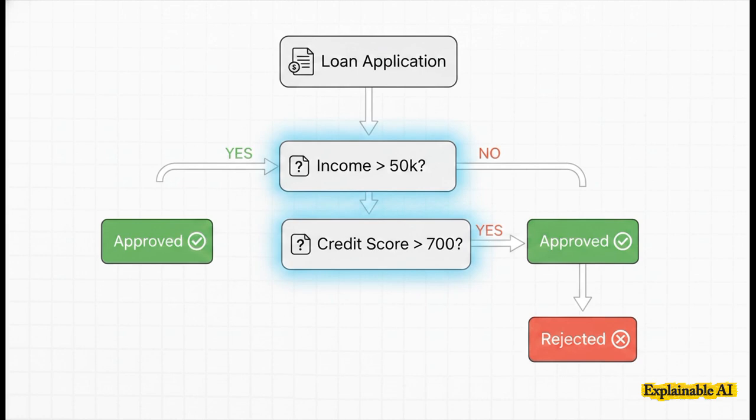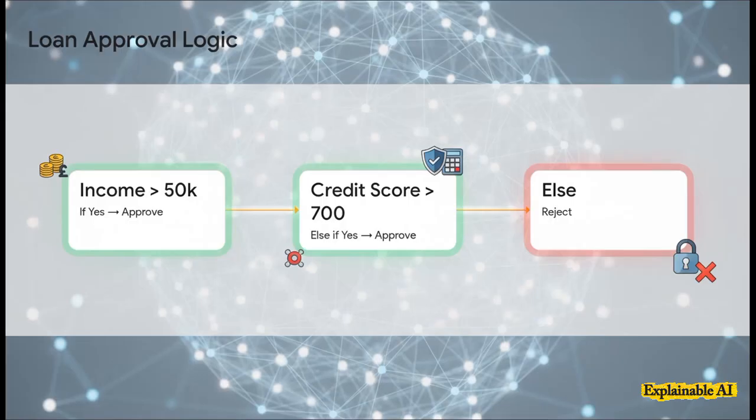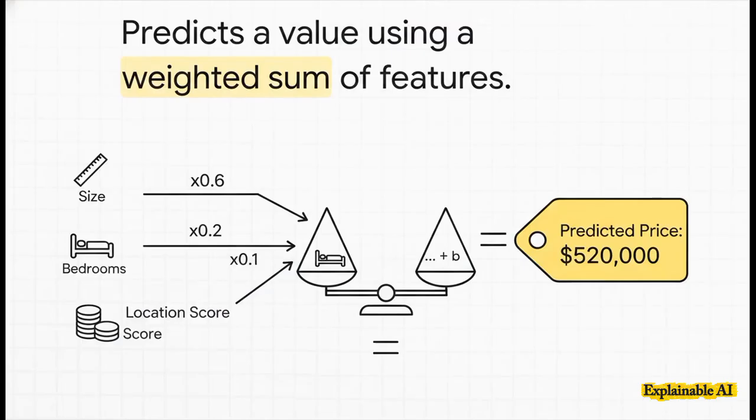It works exactly like a flowchart you might draw out yourself, making decisions based on a series of straightforward if-then questions. Let's stick with that loan application example. The model's logic is crystal clear. First, it asks, is the person's income over £50,000? If it's a yes, they're approved. Simple. If it's a no, it just moves on to the next question. Is their credit score over 700? If yes, they're approved. And if that's also a no, then they're rejected. You can literally trace the exact path the AI took to get to its answer. There's nothing hidden.